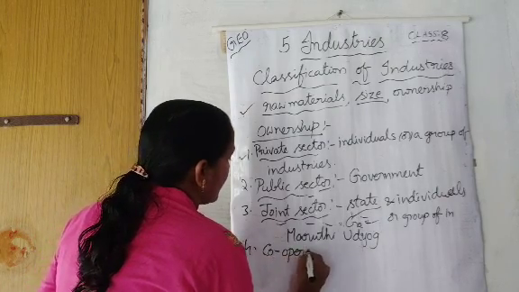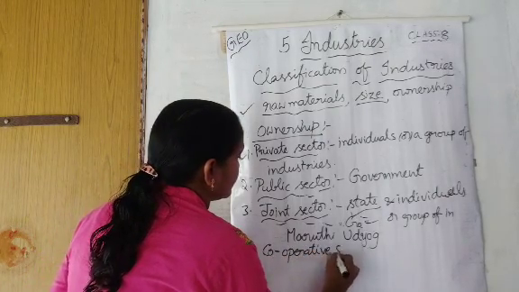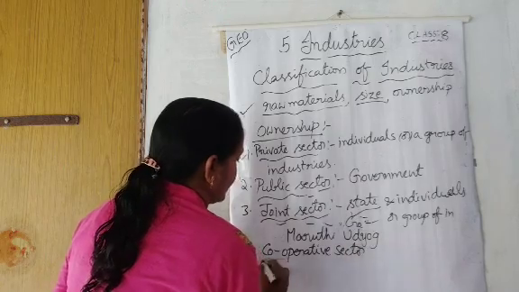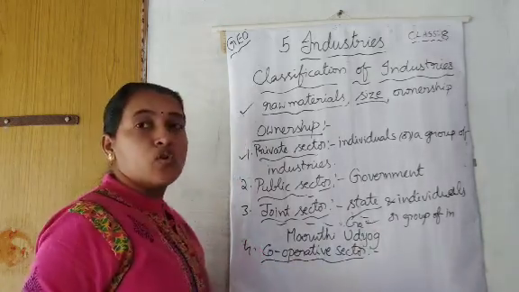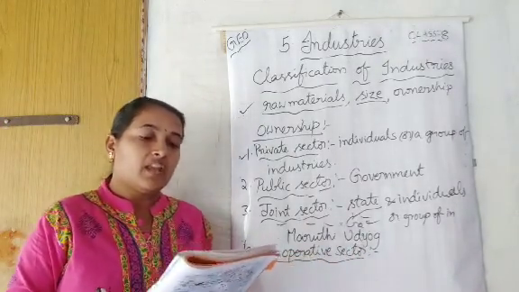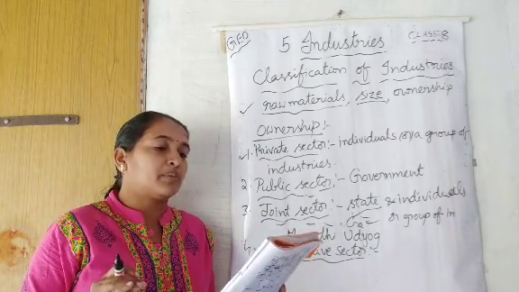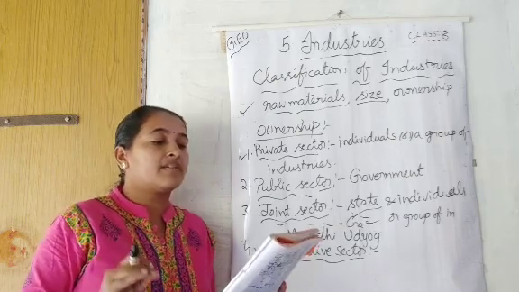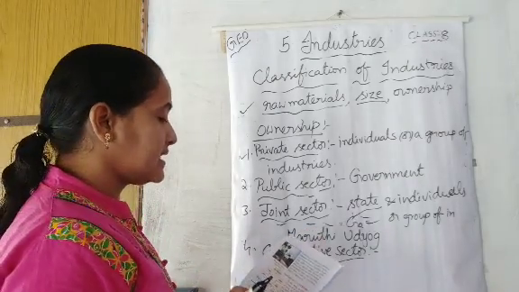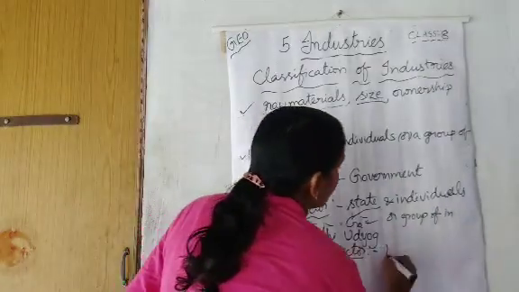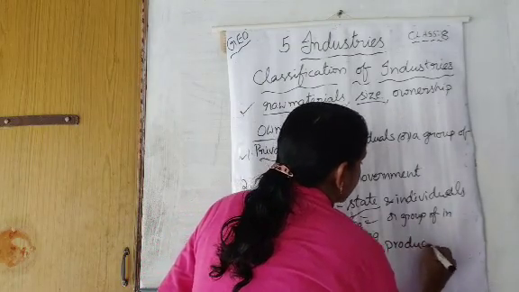Next, cooperative sector. Fourth one is cooperative sector. What is this cooperative sector? Cooperative sector industries are owned and operated by the producers or suppliers of raw materials, workers or both.